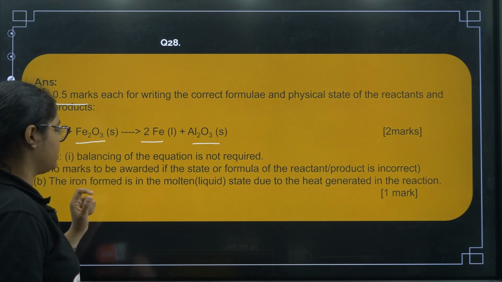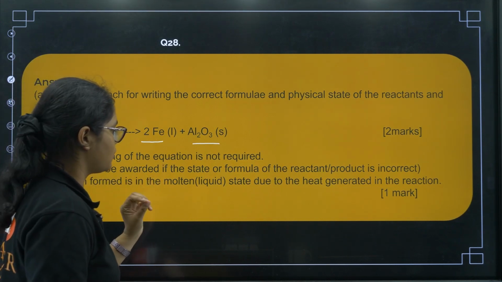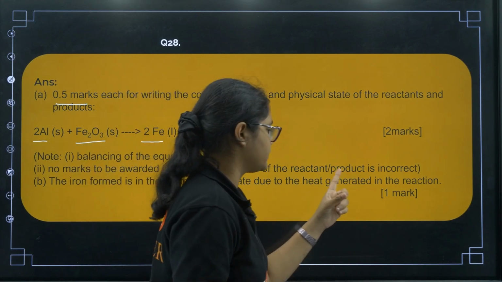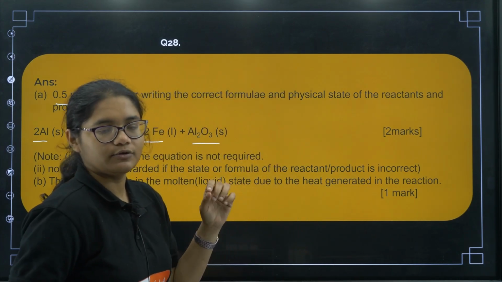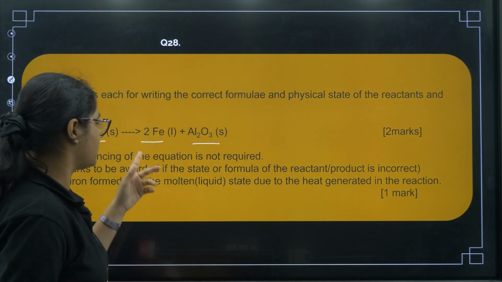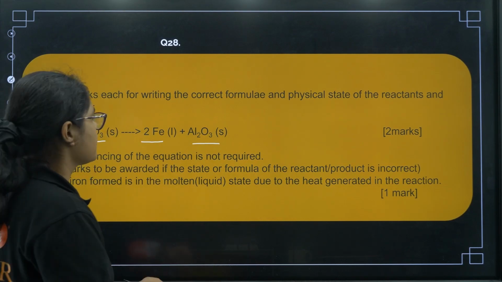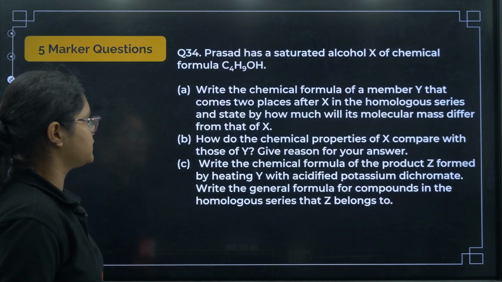Now here something you should be knowing, that balancing of equation is not required. No marks to be awarded if the state or formula of the reactant is incorrect. Okay, so the balancing is not important, but the state and the formula of the compound should be correct. Now moving to 5 marker question here.